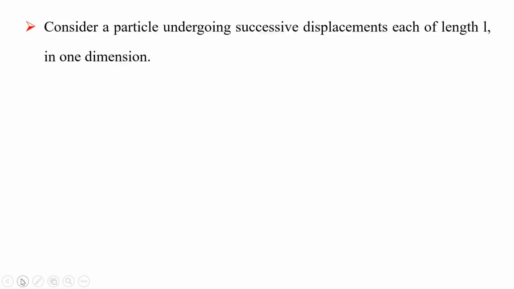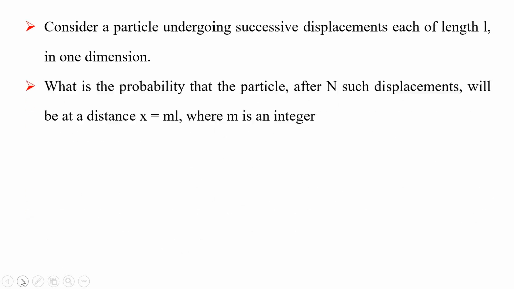Consider a particle undergoing successive displacements, each of length L in one dimension. What is the probability that the particle after N such displacements will be at a distance x equal to mL, where m is an integer?